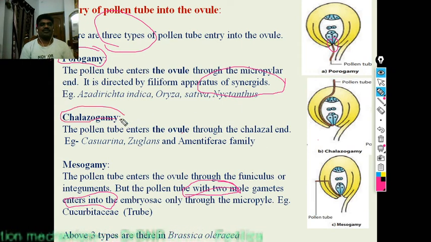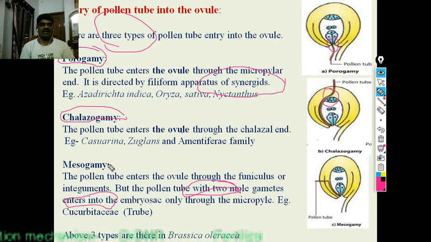Chalazogamy means the pollen tube enters through the chalazal end, not from the micropylar end. It enters through the chalazal end and reaches the egg cell.